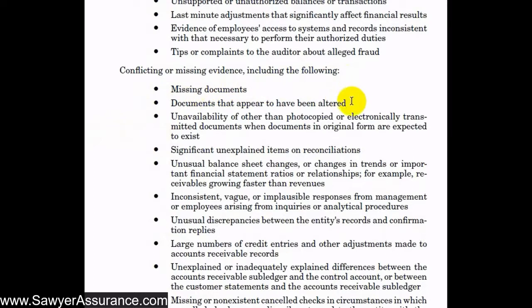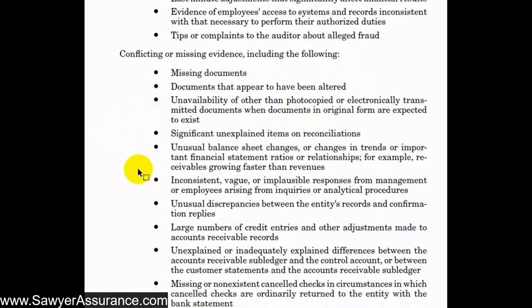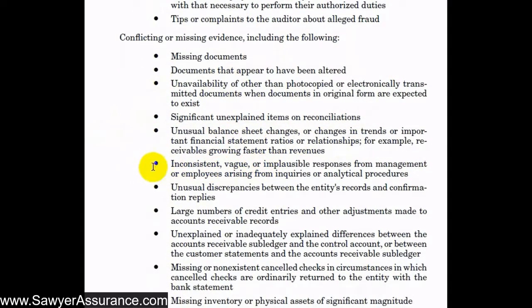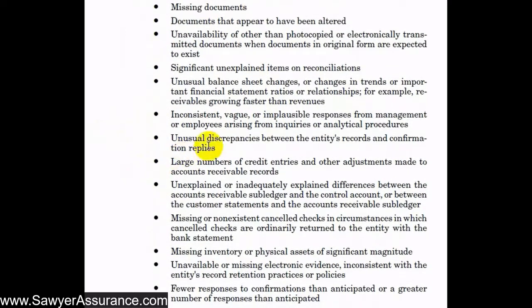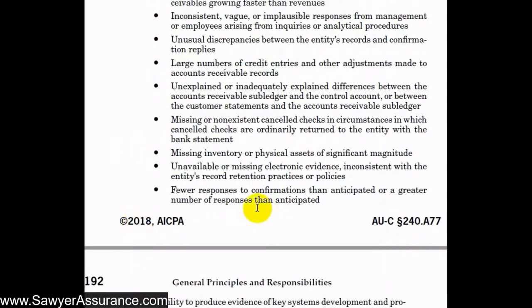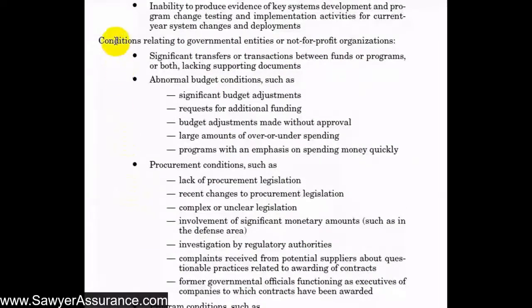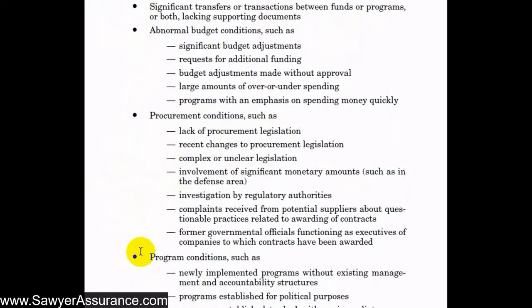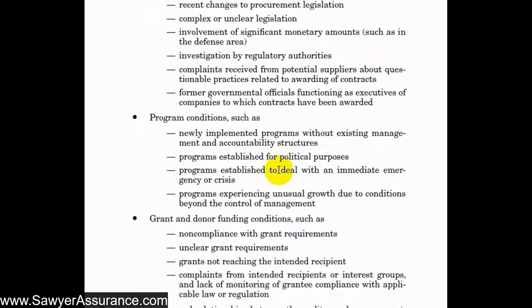That could be missing documents or documents that look like they're altered, documents the client can't find, or unexplained items in the reconciliations, unusual relationships between the accounts, inconsistent or vague responses from management about different accounts, some big differences between third-party confirmations and what's in the accounting records, credit entries and other adjustments made to accounts receivable records, so a debit or credit that's the wrong direction, some missing inventory or fewer responses to confirmations than we were expecting. There may also be conditions relating to governmental entities or nonprofit organizations that signal fraud: significant transfers between funds, abnormal budget conditions, or abnormal procurement conditions, like they're buying things that they're not supposed to, unusual program conditions, unusual grant and donor conditions.